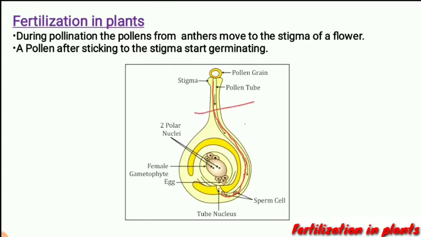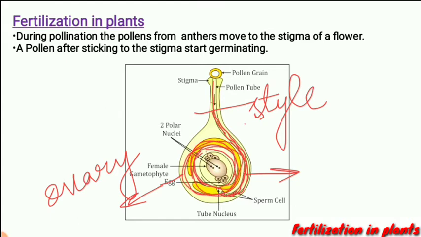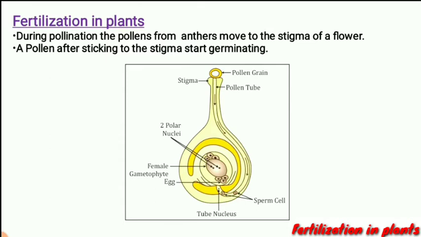This portion is the style, and then it reaches the ovary. This portion is the ovary, and in the ovary the ovule is there.